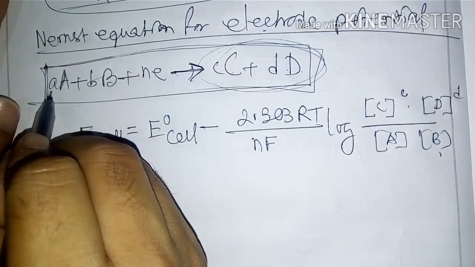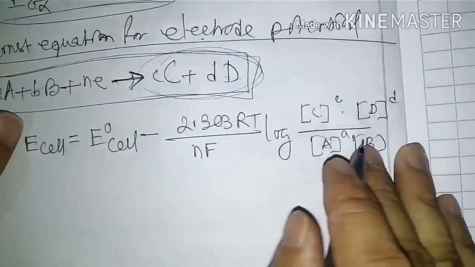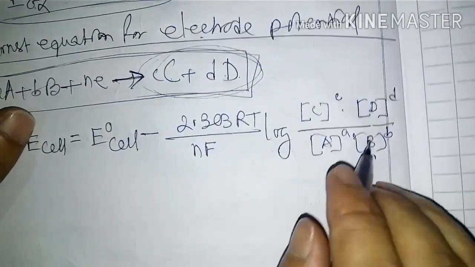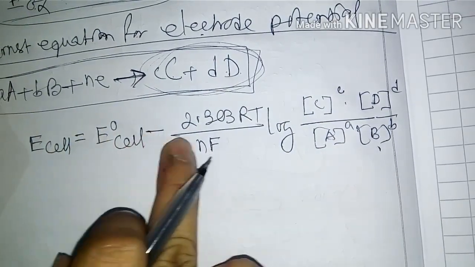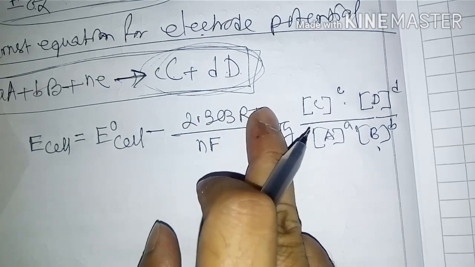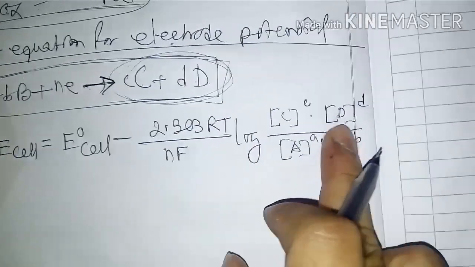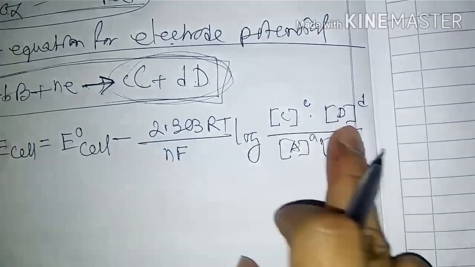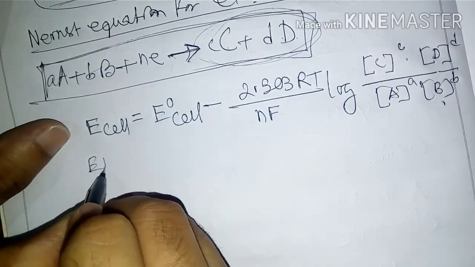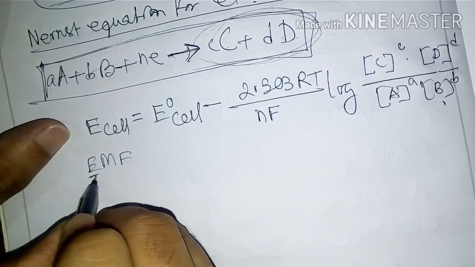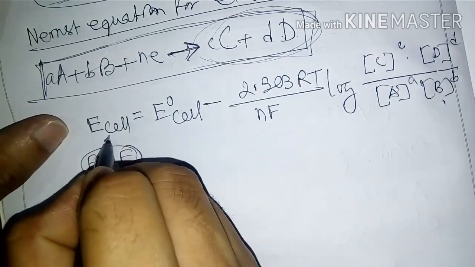This one, how many moles? a moles. Then the power of A is a. And the power of B is b. Okay, so E cell equals E naught cell minus 2.303 RT divided by nF log of the concentration of the product divided by the concentration of the reactant. Now this is also called EMF, electromotive force.